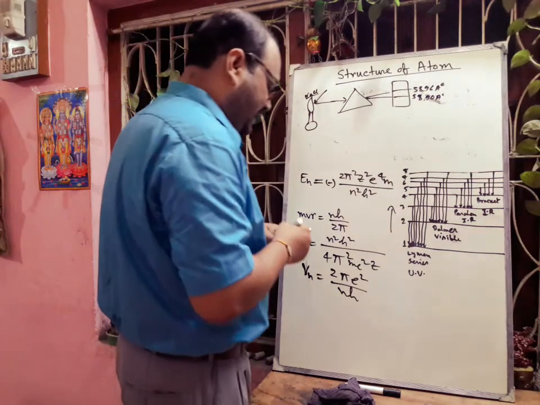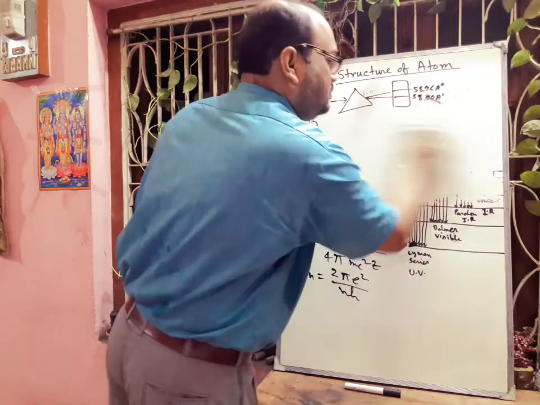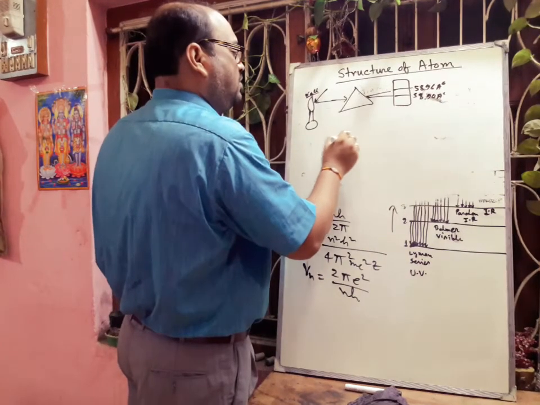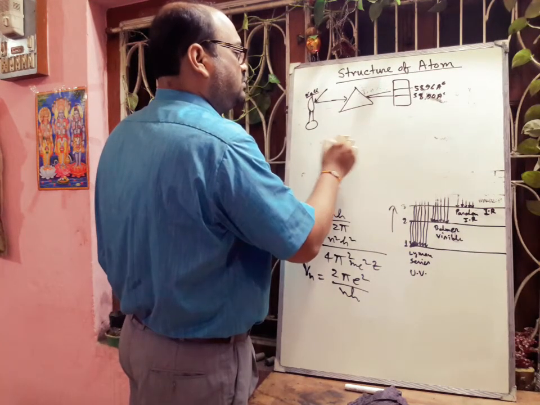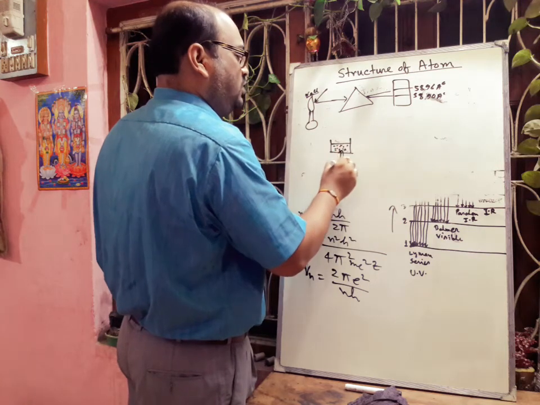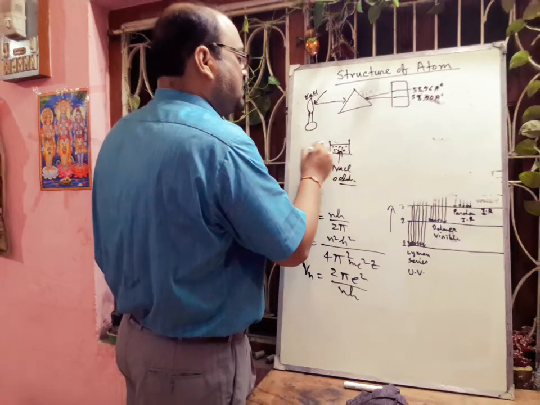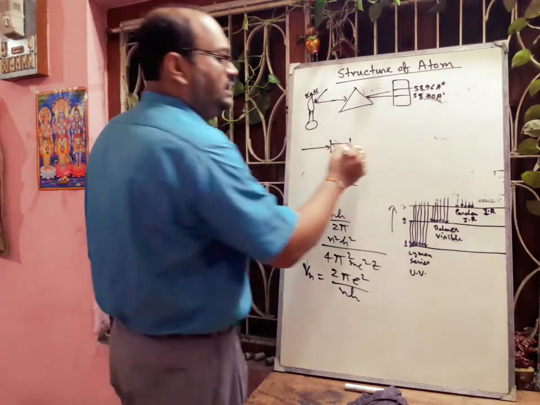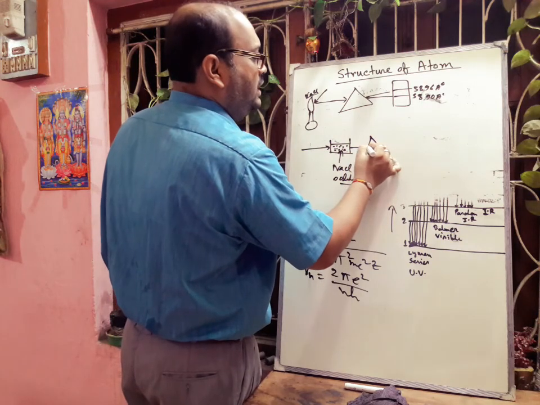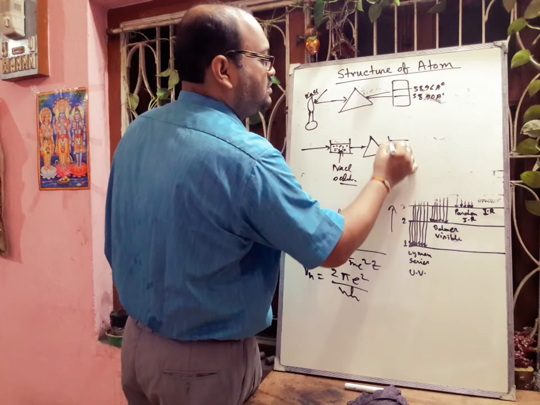But if we take a solution of NaCl, that is, sodium chloride solution, and pass white light through it, and then pass this transmitted light through a prism, what will happen? We will get two black lines.